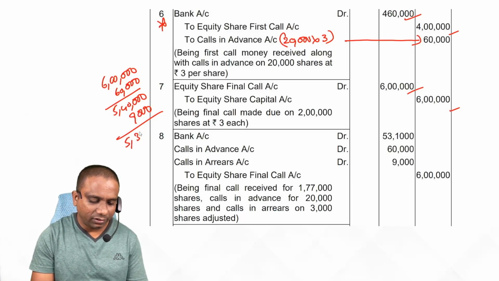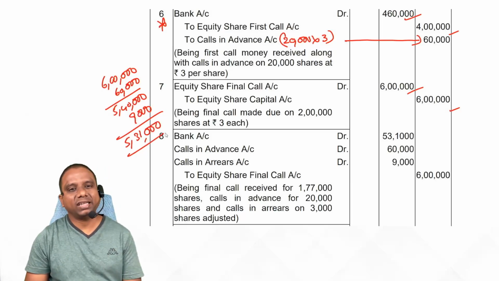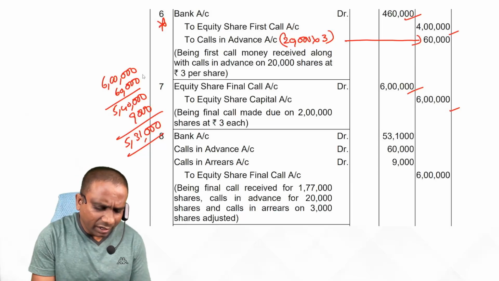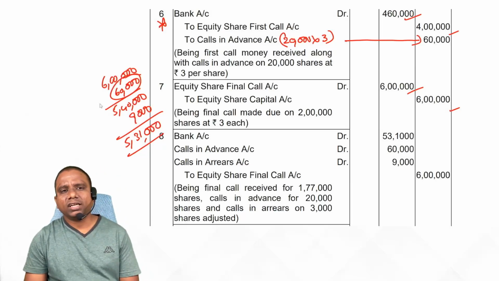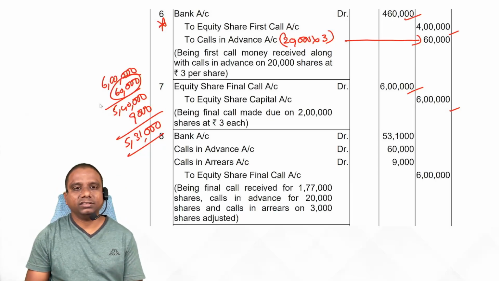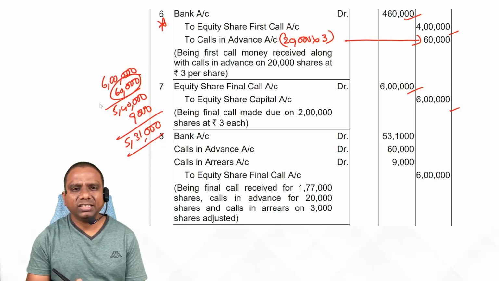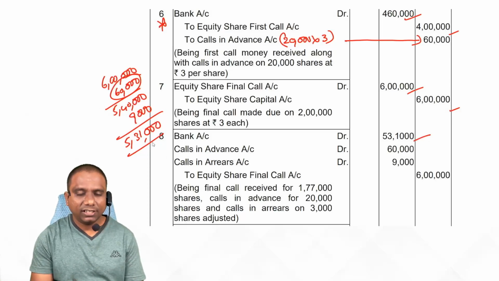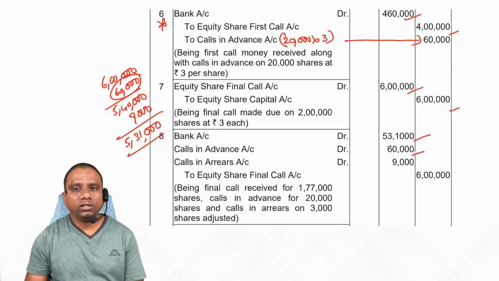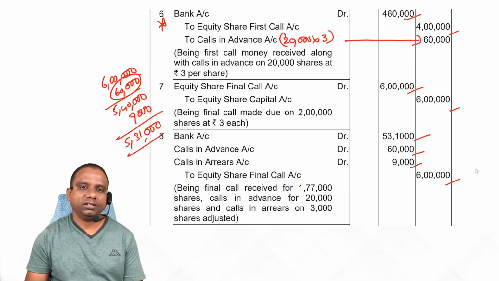So 5,31,000 rupees we receive in cash. Now, whatever advance amount we had earlier, that advance amount we adjust against the final call. Finally, what is the entry? Bank account debit 5,31,000, calls in advance 60,000, calls in arrears 9,000, to equity share capital. Sorry, equity share final call.